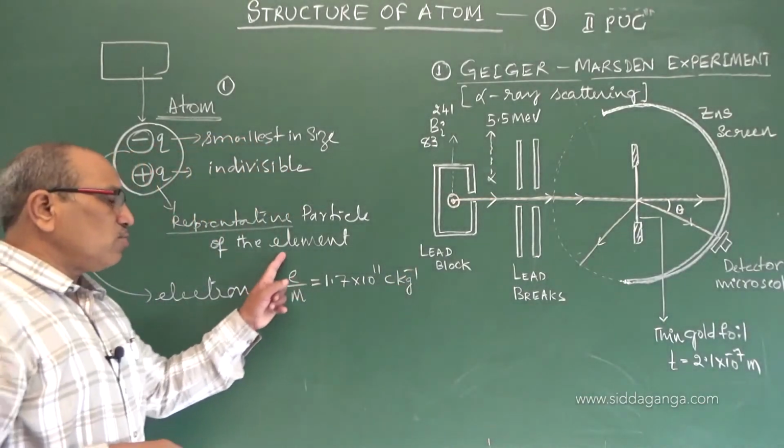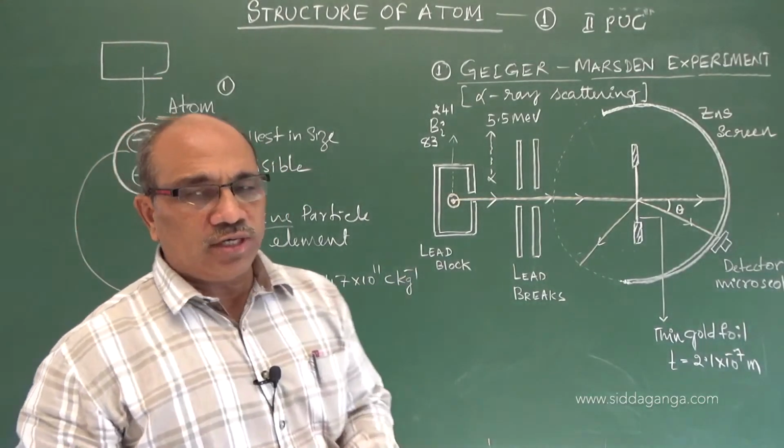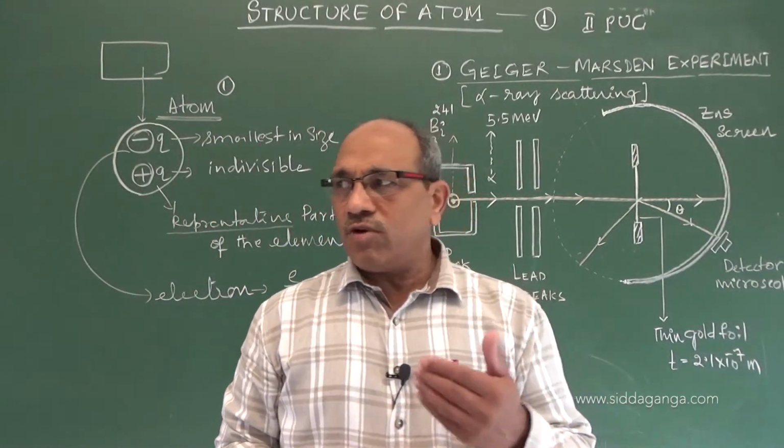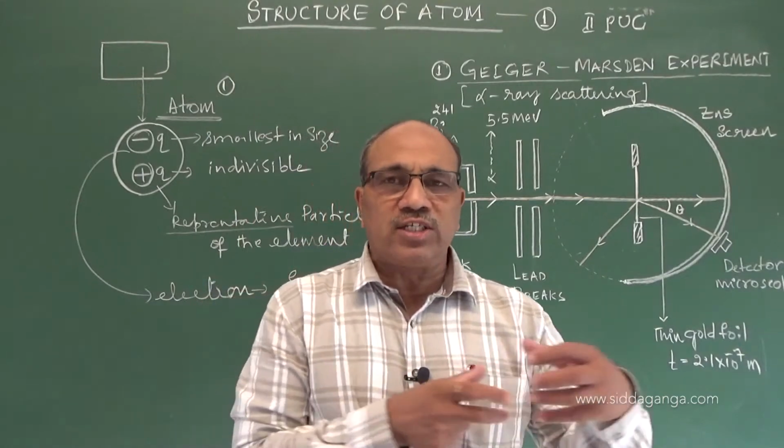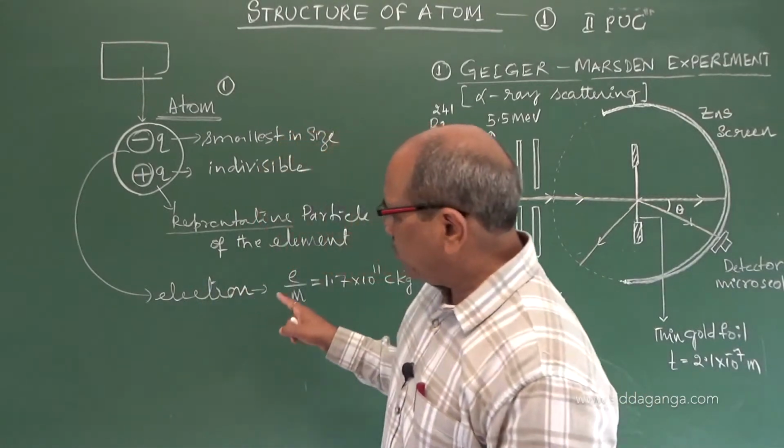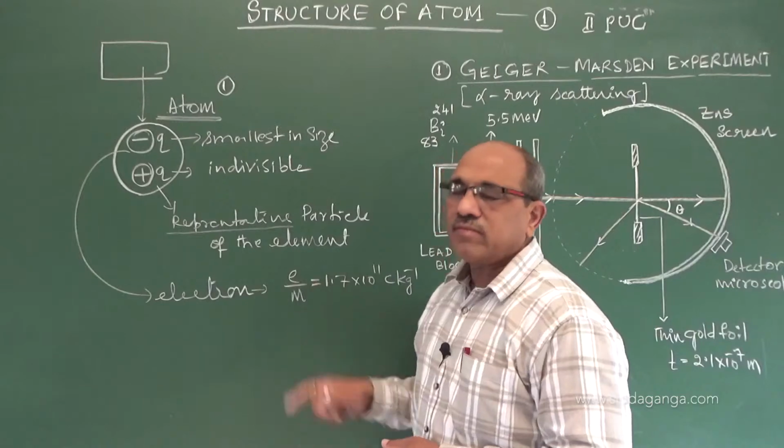This is the charge to mass ratio of the electron. After discovering it, he wanted to know the mass and charge it possesses, and he conducted one experiment and came to know the specific charge.